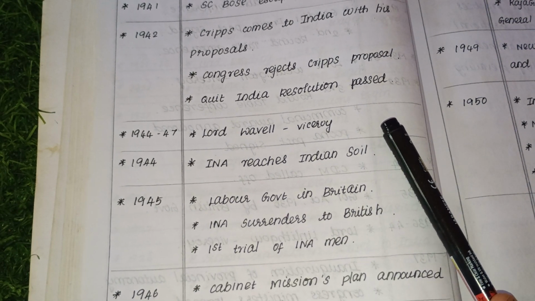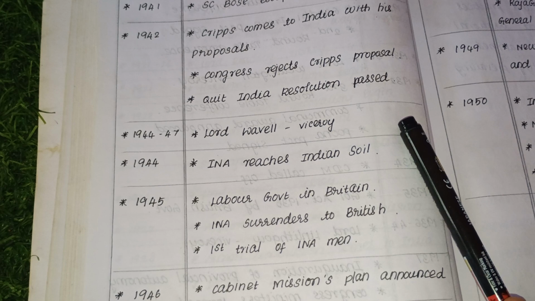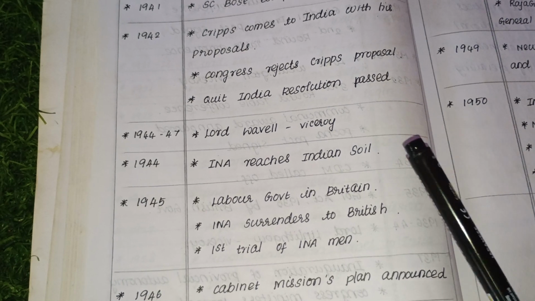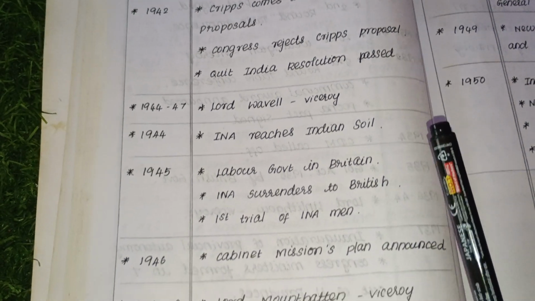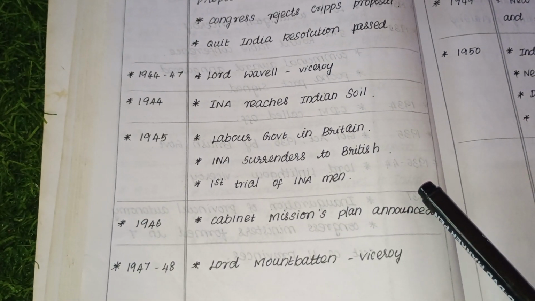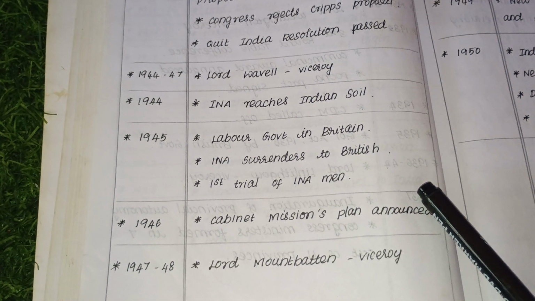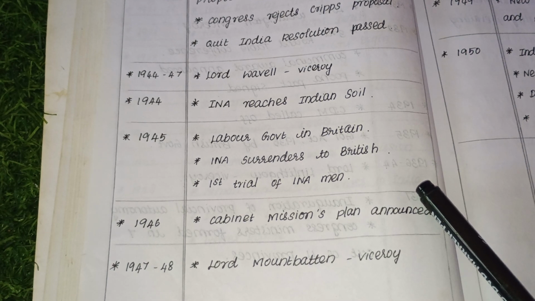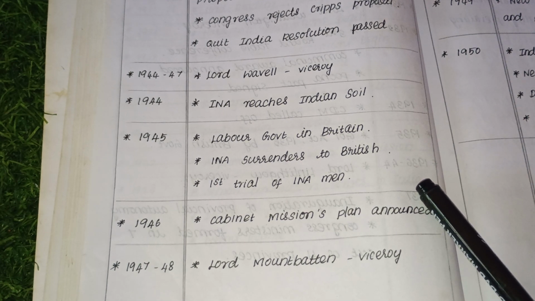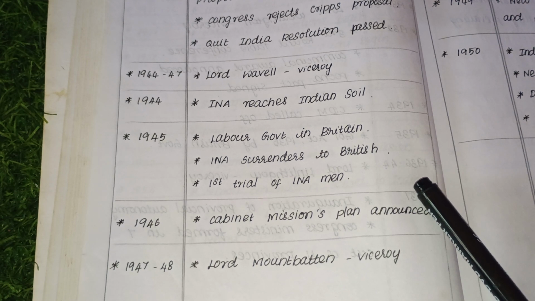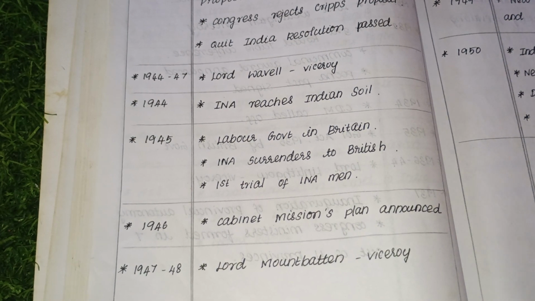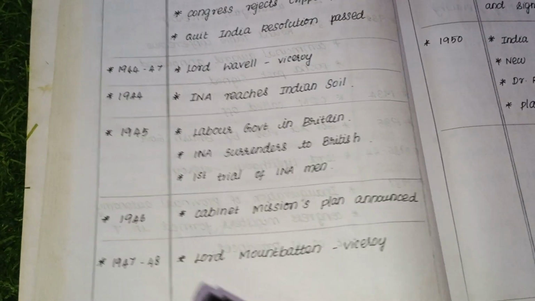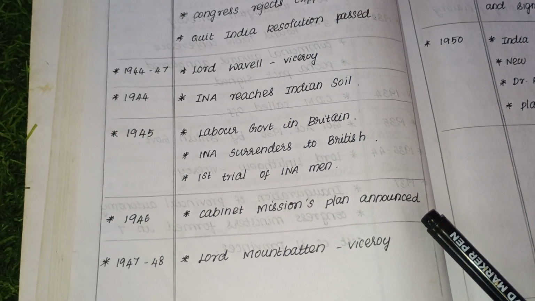1944 to 1947, Lord Wavell served as the Viceroy. 1944, the Indian National Army reaches Indian soil. 1945, Labour government in Britain. In Britain, the government changes from the Conservative Party to the Labour government. INA surrenders to the British. The first trial of INA men took place in 1945. 1946, the Cabinet Mission plan was announced.